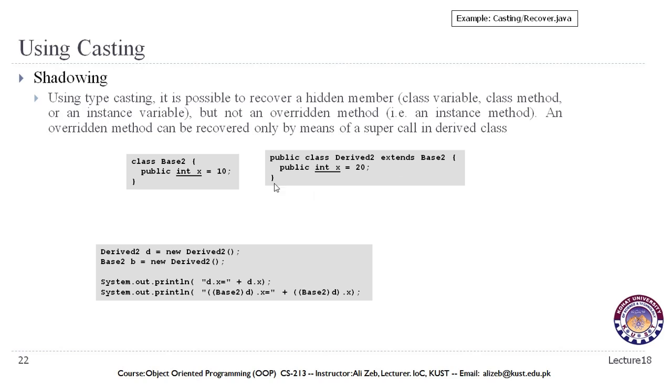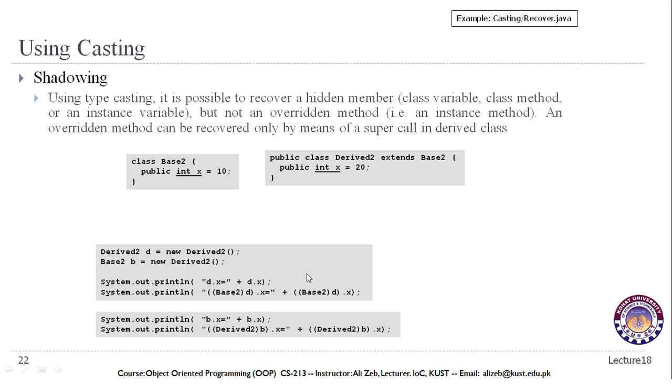Now if you want to see which variable will be printed and which variable will be shadowed, we can use this example. We can see that, for example, this object is initialized with the subclass reference, and this object is initialized with the superclass reference. In this case, the value 10 will be shadowed when we use the subclass reference object, and the value of the subclass will be printed.